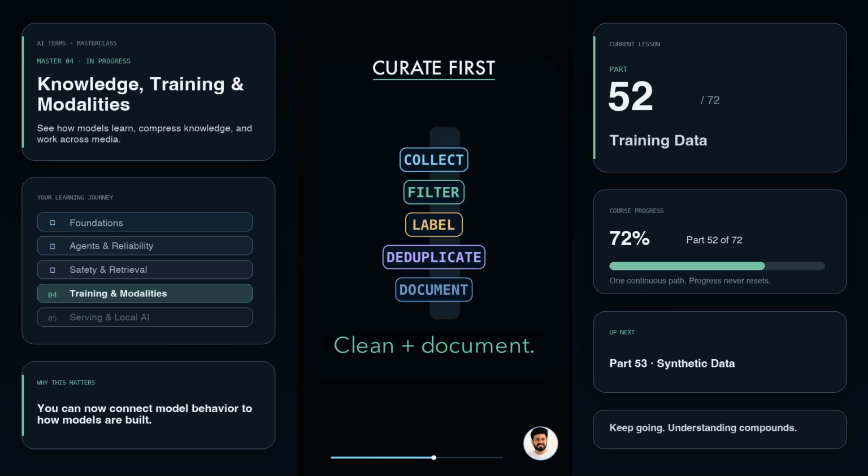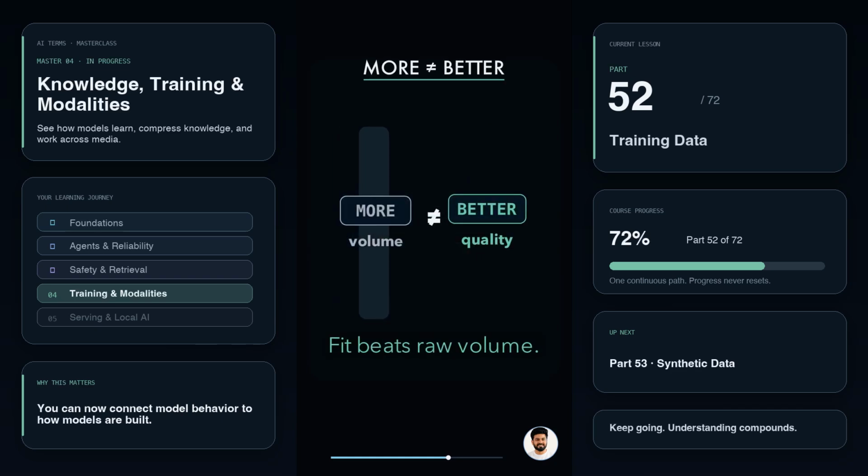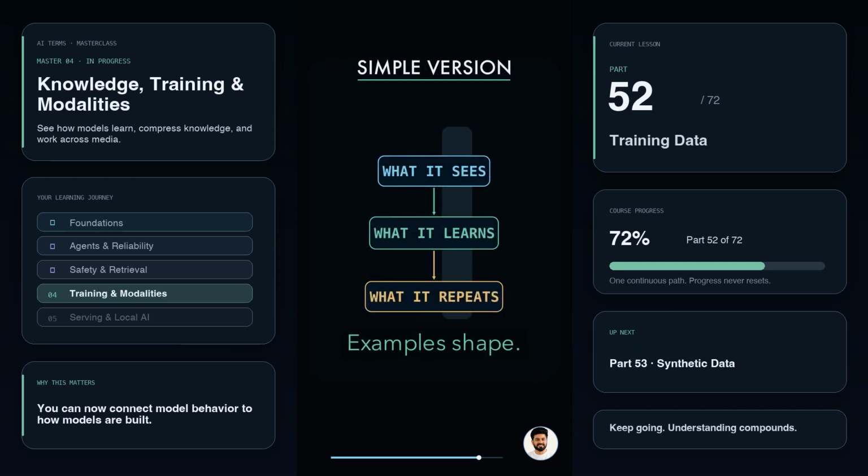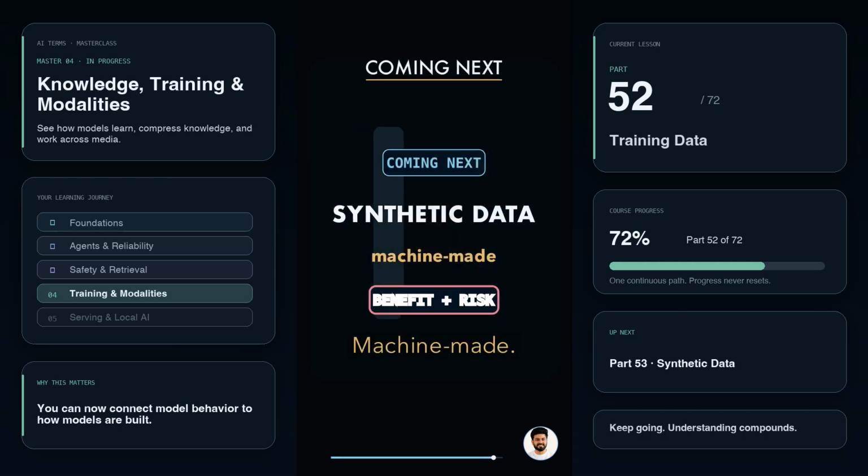So teams collect, filter, label, deduplicate, and document data before training. More data is not automatically better data. Coverage, accuracy, permission, and balance shape the model's strengths, blind spots, and risks. Simple version, the examples a model sees shape what it can learn and what it repeats. Coming next, synthetic data, machine-made examples and their risks.